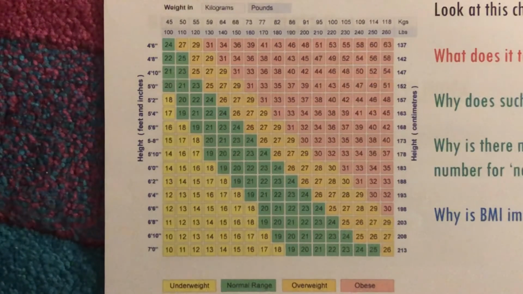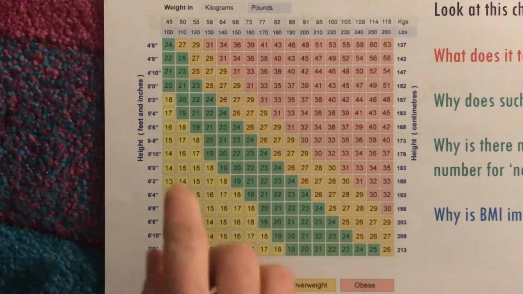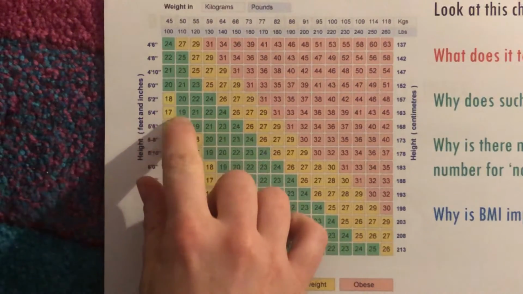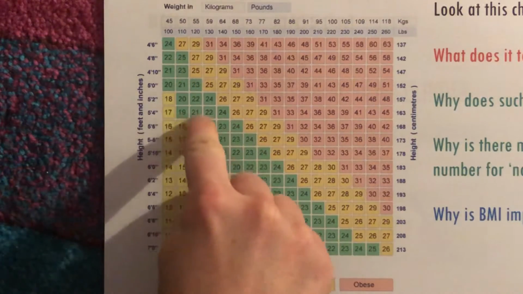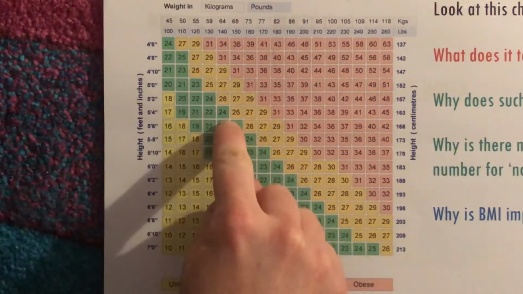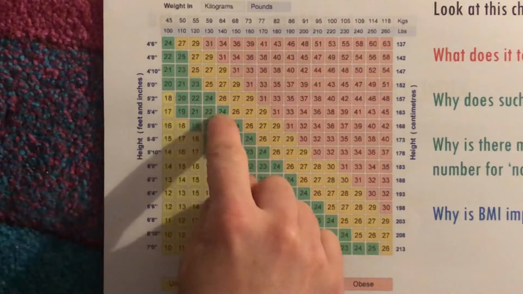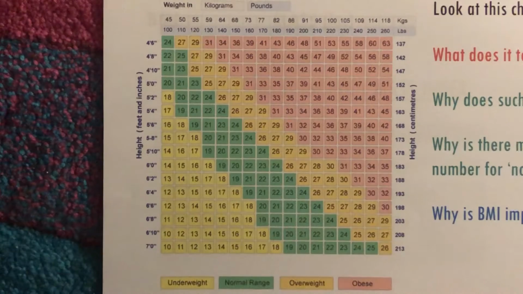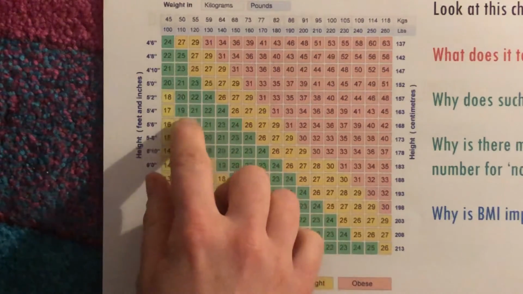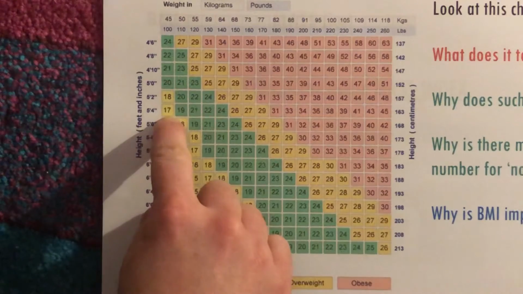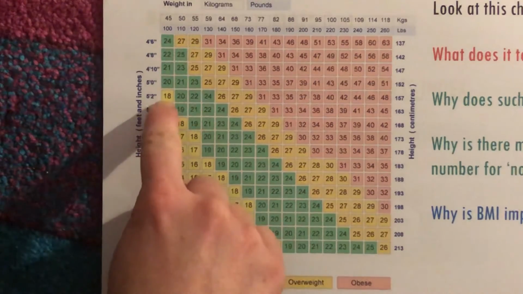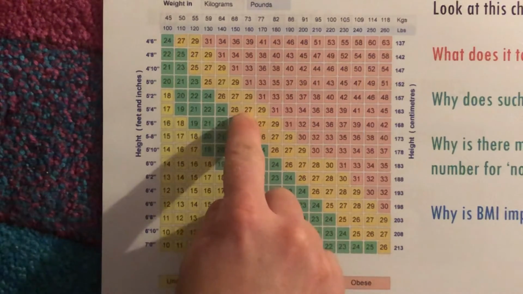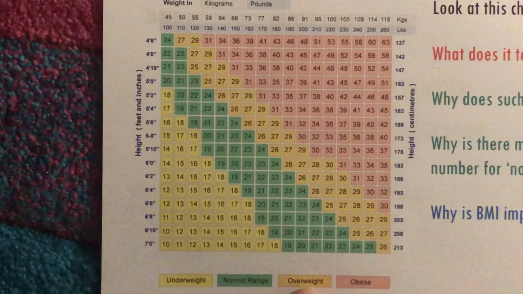So I'm just going to use myself as an example. So I'm 5'4" tall, which puts me here, right? Now, I should therefore be somewhere between 110 pounds and 140 pounds, shouldn't I, to be in that green area there. Now that green area is what we call the normal range of weights. If I was 100 pounds, then I would be in this one here, I'd be underweight. And if I was 150 pounds or 160 or 170 pounds, I would be overweight.